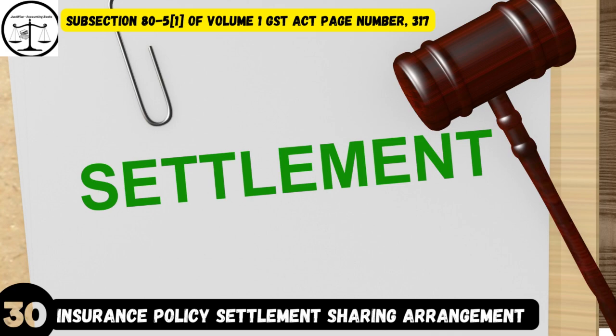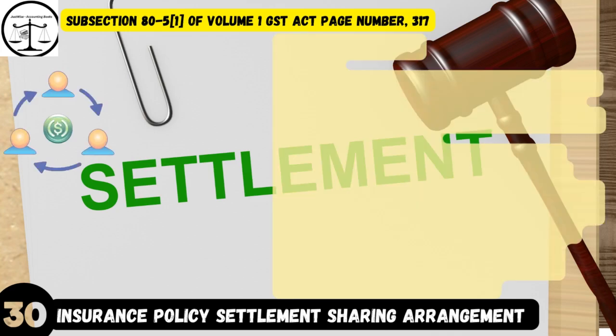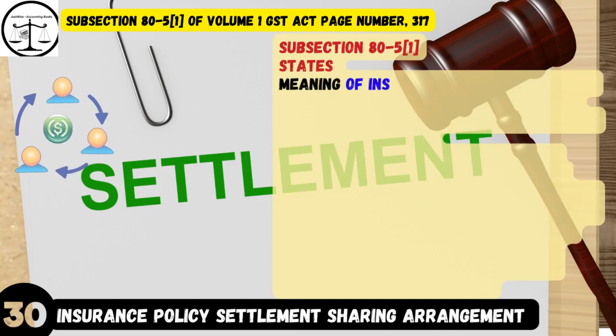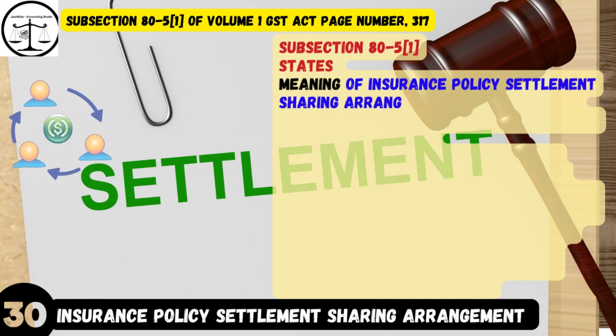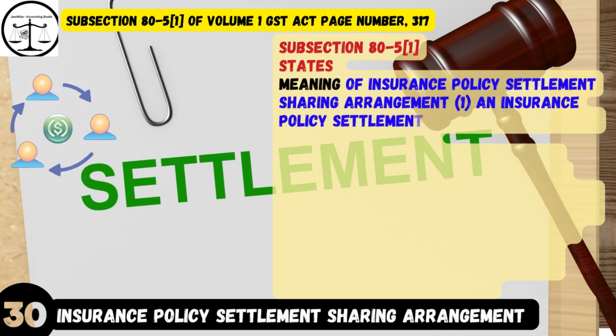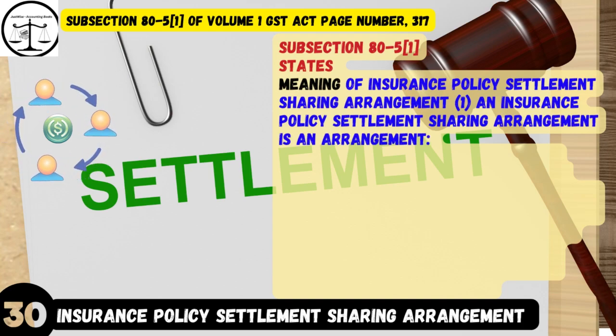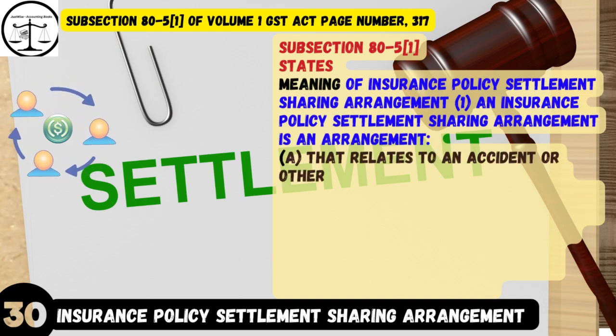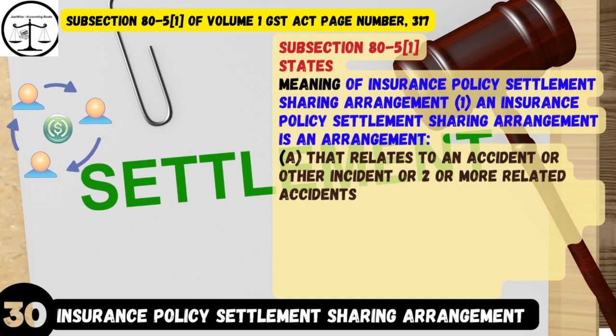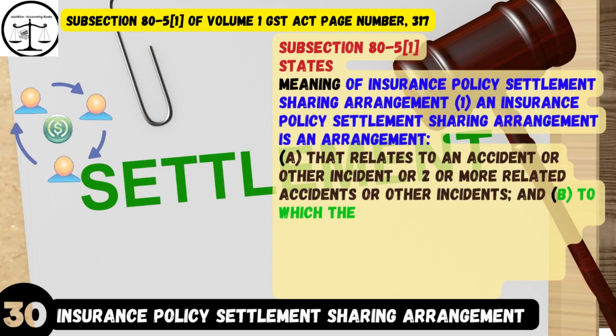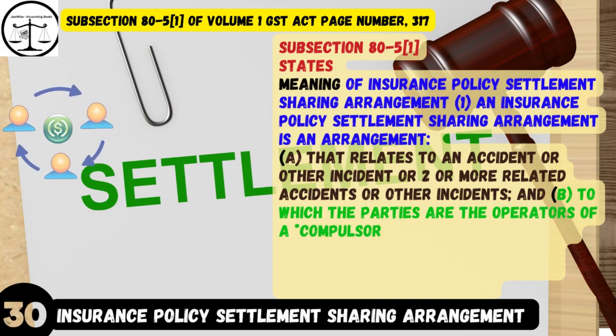Word number 30. Insurance policy settlement sharing arrangement has the meaning given by subsection 80-5(1). That is subsection 80-5(1) of Volume 1 GST Act page number 317. Subsection 80-5(1) states, meaning of insurance policy settlement sharing arrangement. 1. An insurance policy settlement sharing arrangement is an arrangement A. that relates to an accident or other incident or two or more related accidents or other incidents, and